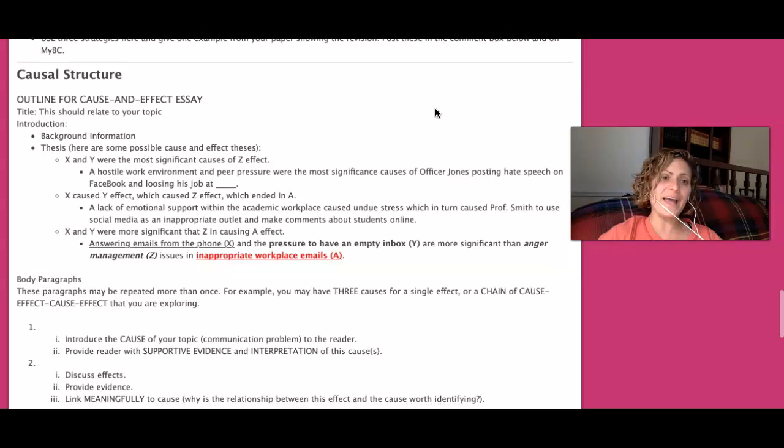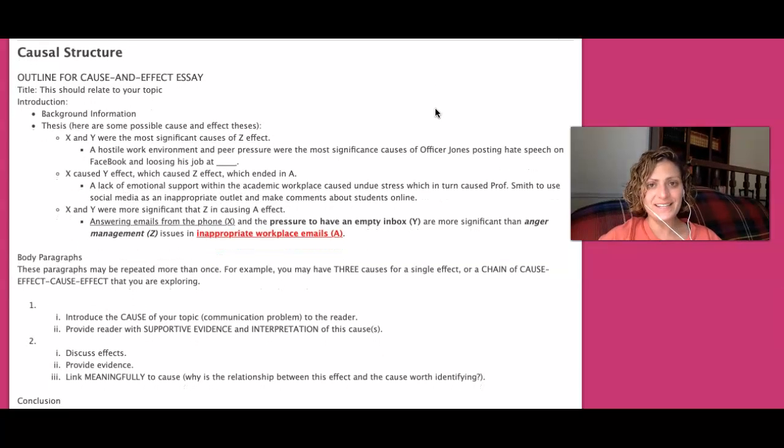So let's actually look at a possible structure for an essay. First, you need a title, and the title should relate to your topic. It shouldn't be Project 2 or Cause and Effect essay. It should be what you are talking about. Then, in your introduction, I think the most important thing to anchor down a cause and effect essay is going to be that thesis. In that thesis, you're going to emphasize that X caused Y or Z, as the case may be.